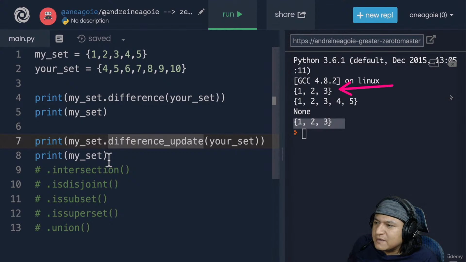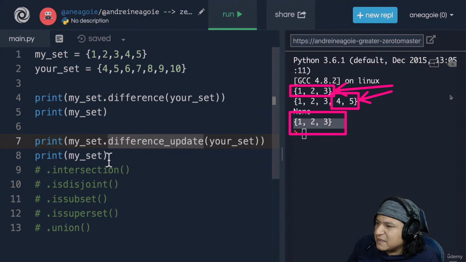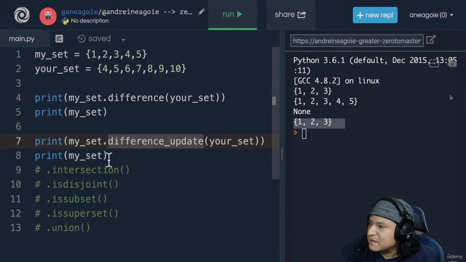So whatever is different between this and this, which is basically these two values here, these two values are going to be removed, and I'm only going to get whatever they have in common, which is basically this value here. That's what is going to be printed down here. That's what difference update means. Okay.